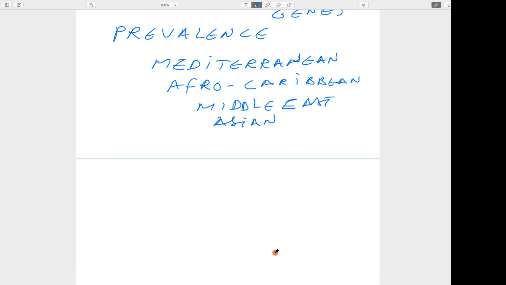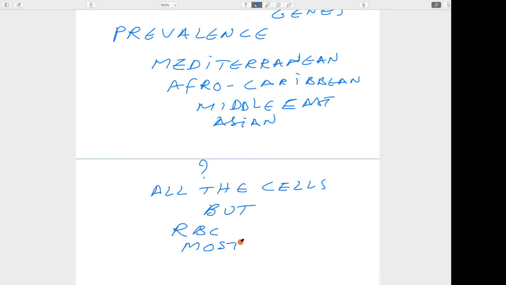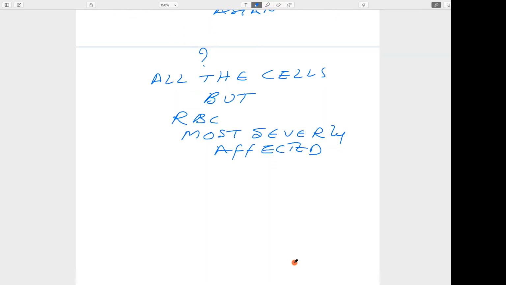The next aspect about this disease is which cells get affected. All the cells, but RBC are most severely affected. Why? What is the reason? Let us see why RBC gets affected.